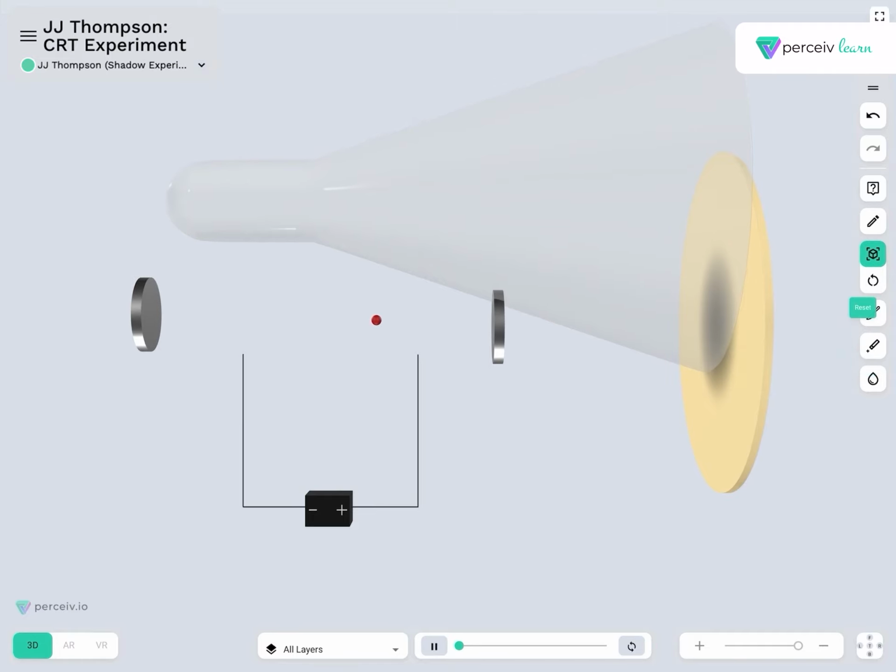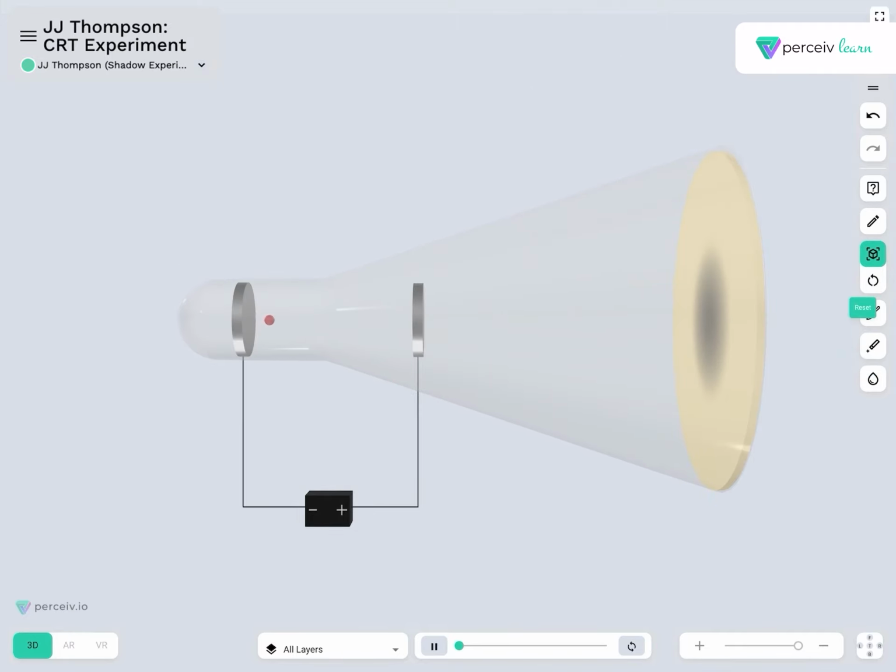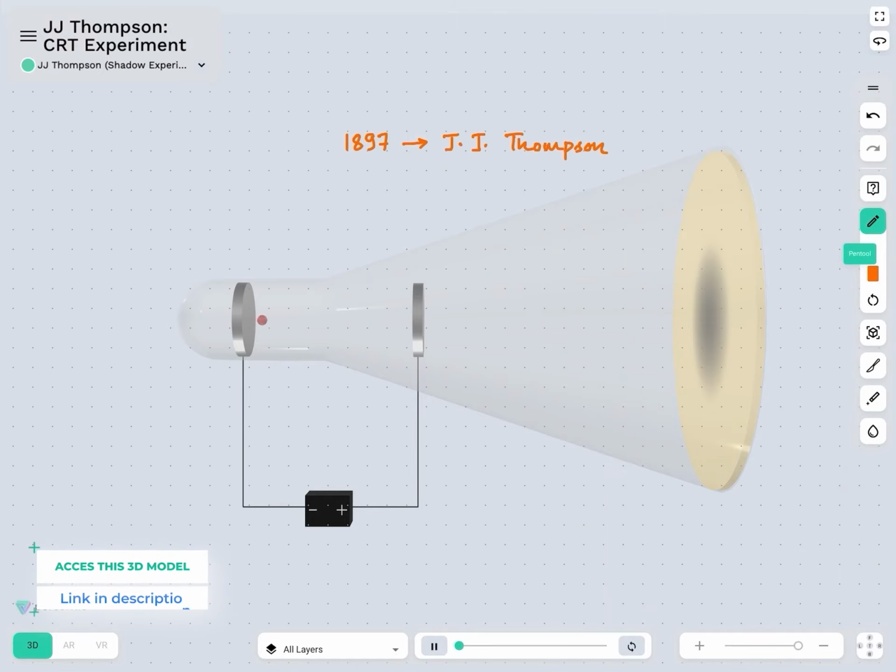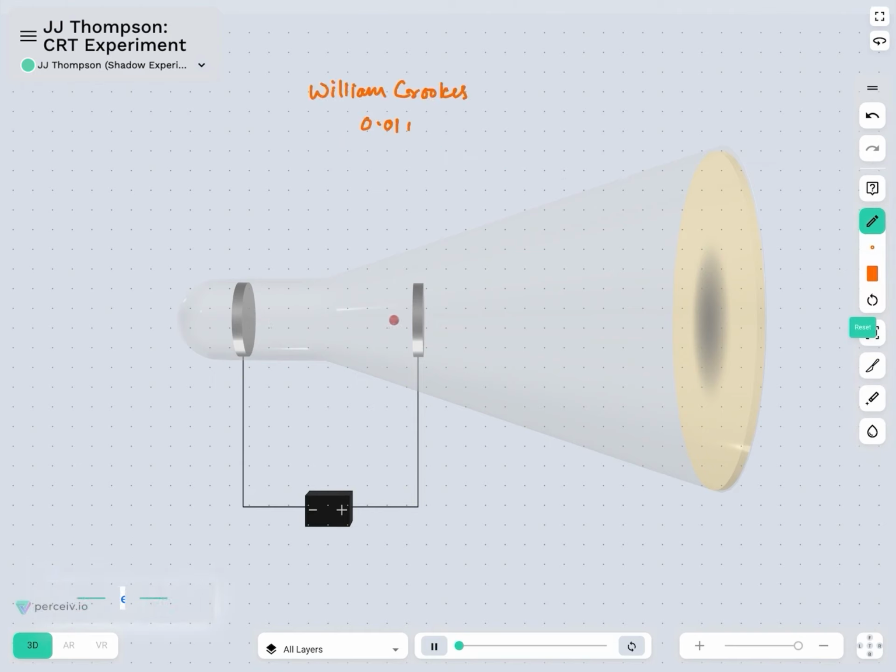So let's get back to our initial discussion. What exactly J.J. Thomson did over here is that he placed a screen in order to understand its nature. He was able to understand that under the similar conditions as mentioned by William Crookes, that is 0.01 mm of Hg pressure and a potential difference of 10 to 20 kilovolt, he was able to produce cathode ray.